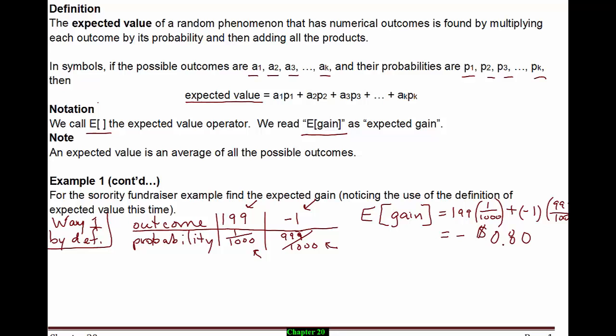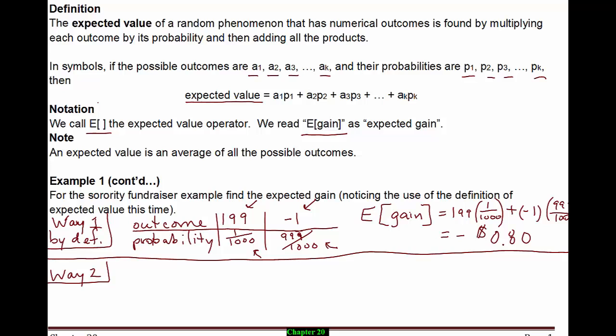Okay, now that's one way to do it, and here's way 2. Now some people prefer way 2. It makes more sense to them. Some people prefer way 1 because they're creatures of habit and they like following the little steps and having an algorithm and getting the right answer. A lot of students do both ways, and then they have some measure of comfort that they haven't made any calculation error. If both answers match, then they feel a little bit better that they've got the correct answer.